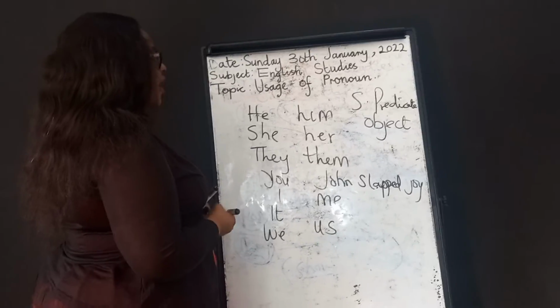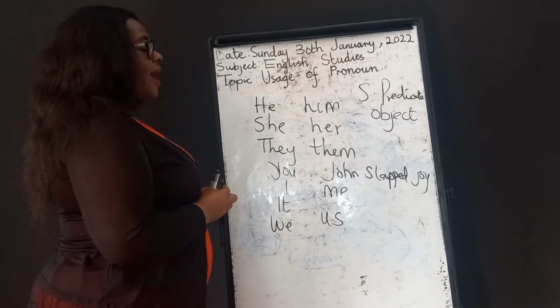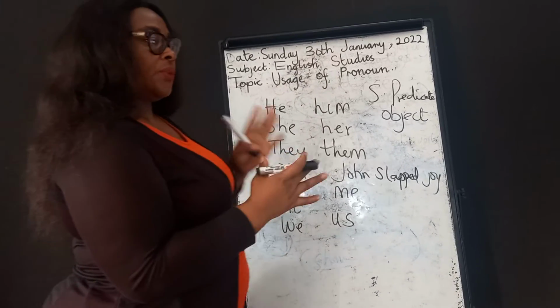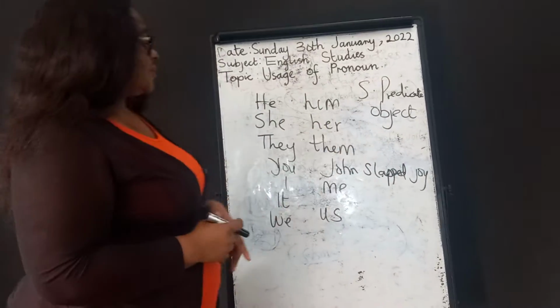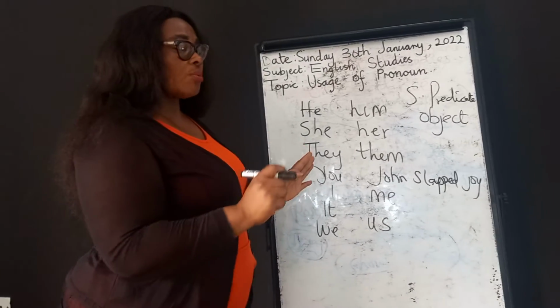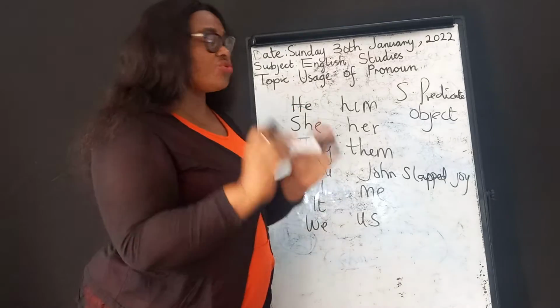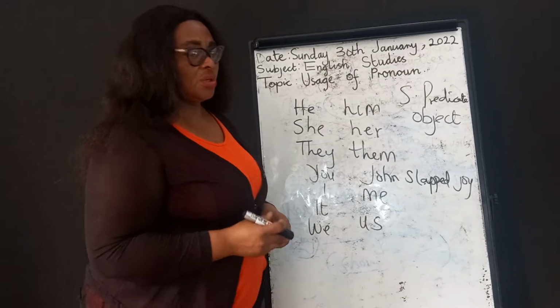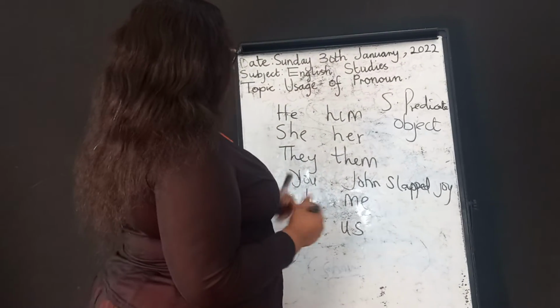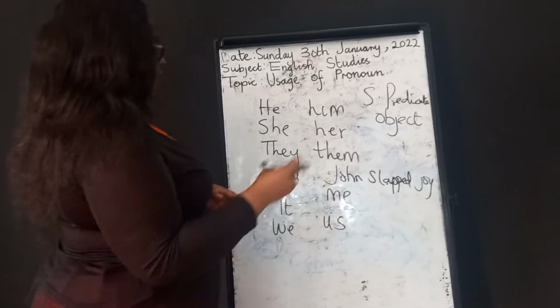So every pronoun has where it ought to be in a sentence, except some pronouns that don't obey the rules of this usage. But we'll still look at them, like the rules of comparison and the rest of them.